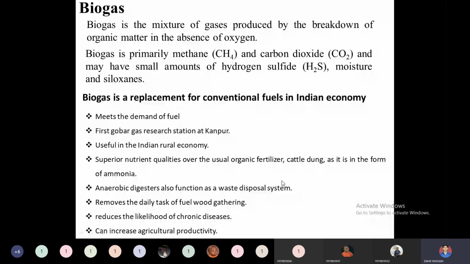Then it will reduce the likelihood of chronic diseases. As we know, many women in rural areas combust firewood or wood for fuel purposes.